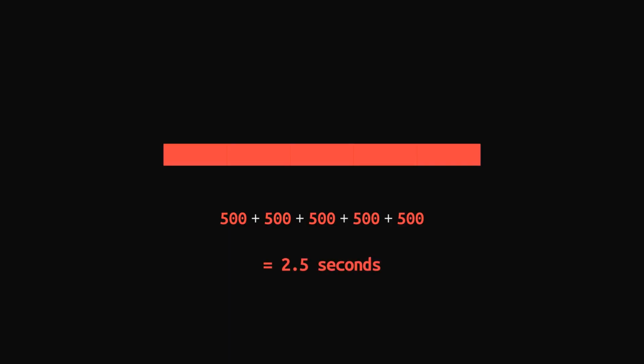Let me make this concrete. Say each Azure STT call takes 500 milliseconds, and with 5 audio chunks, you expect Gather to run them concurrently. So the best case total time should be around 500 milliseconds, the slowest call. What you actually get is 5 calls running one after another. So 500 plus 500 plus 500 plus 500 plus 500, which is 2.5 seconds. On top of that, you also pay the overhead of Gather creating and scheduling 5 tasks on the event loop.